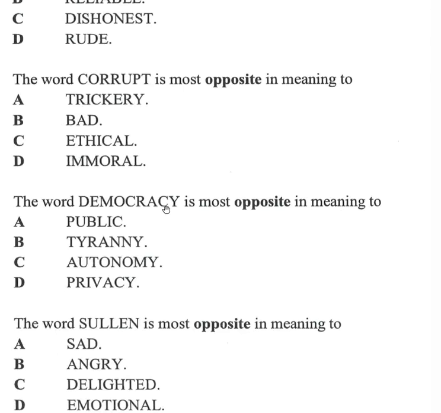The word democracy is most opposite in meaning. But students would have to know that democracy, well, let's say first of all, it's a noun, so we can get rid of public, because public is an adjective. Although again, you could say the public, I guess, but yeah, it tends to be used in adjective form mainly. Right, autonomy is acting on your own. It's really got nothing to do with privacy, it just has the same suffix, so the opposite will be tyranny. Right, tyranny is when a tyrant leads, when you have a complete ruler or dictator.